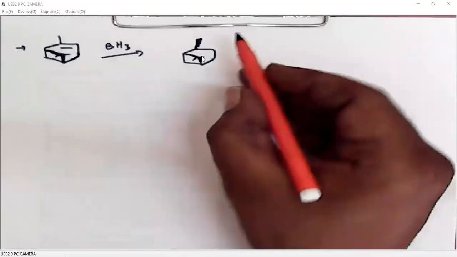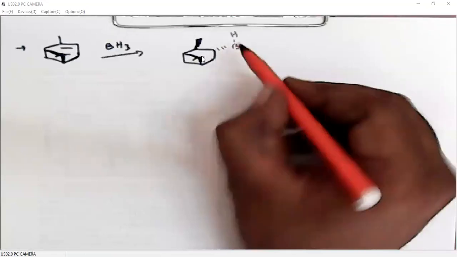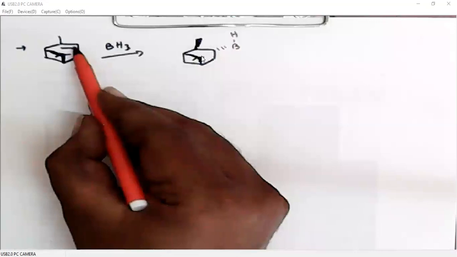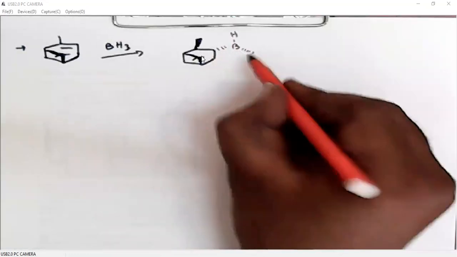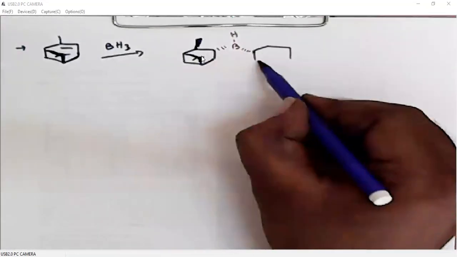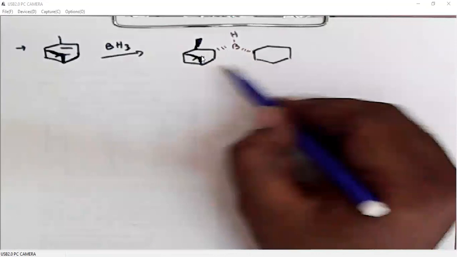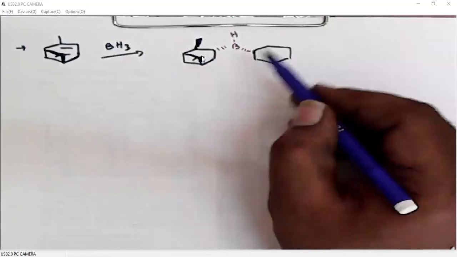Then we will have boron. As I said, since it is a disubstituted carbon, we can add two such alkyl groups, or we can reduce two such alkenes, so it will give a dialkyl borane. In this case, it is diisopinocampheyl borane.